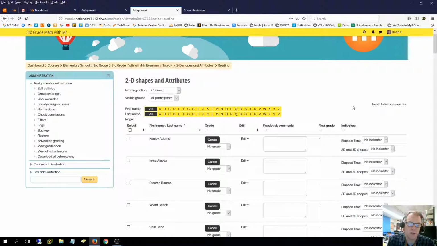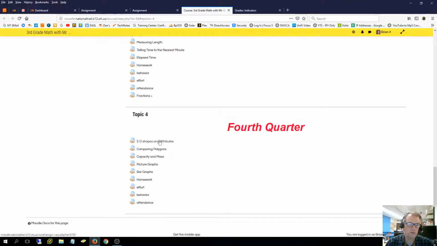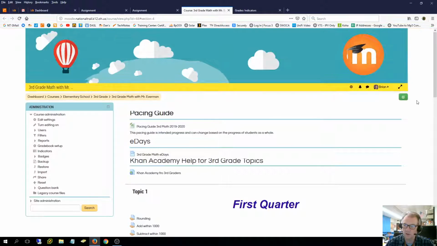I will tell you that this assignment was set up completely incorrectly because there shouldn't even be a grade thing here. So I'm going to remake this one with just 2D and 3D shapes as the only grade in there. The only way to do that is basically I'm going to delete this one and make a new one under the same name. So I'm going to go back to topic number 4, and under here 2D and 3D shapes, I'm going to open that. First of all, I'm going to turn on his editing here.